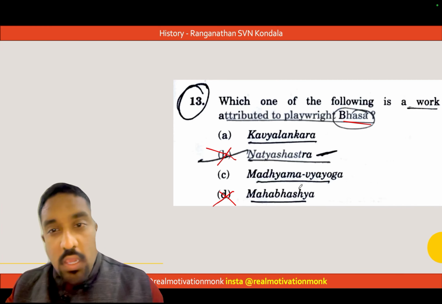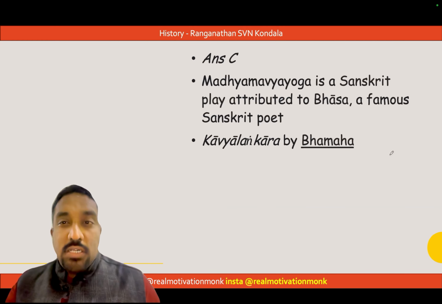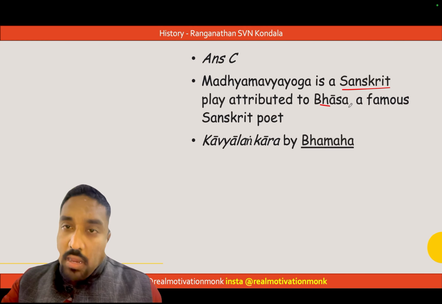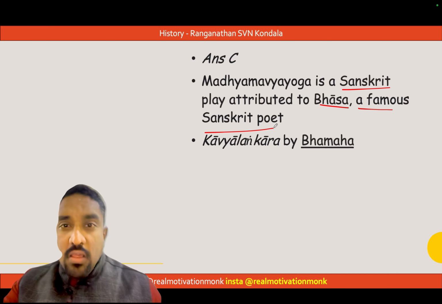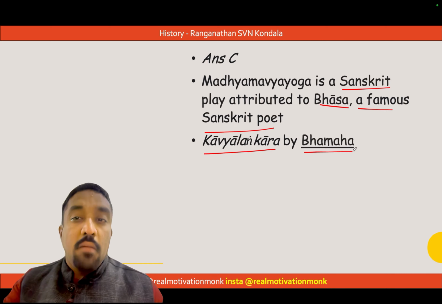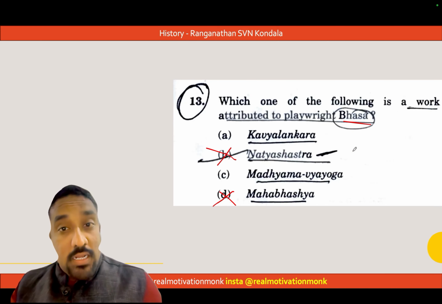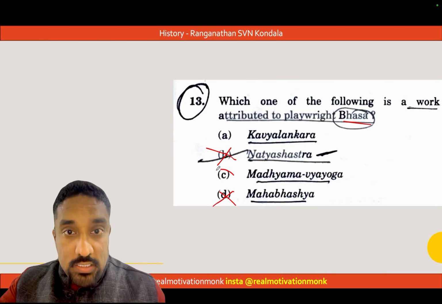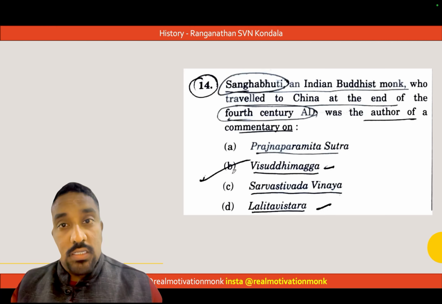The answer would be Madhyama Vyayoga. It's a Sanskrit play written by Bhasa, a very famous Sanskrit playwright. In fact, Kavyalankara was a book written by Bhamaha. So the answer is C.